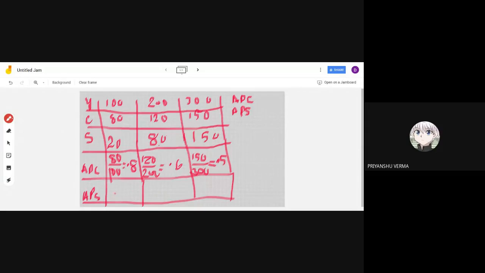APS 0.2 in the first case. Next, somebody else read the answer. 0.4. Next, 0.5. Take your answer, Naman. No issue. If you make a mistake, no problem. But check your answer and write it again.